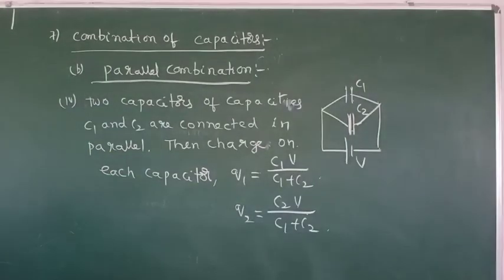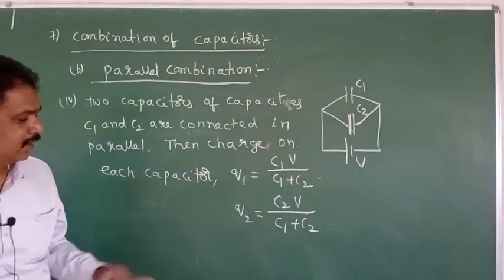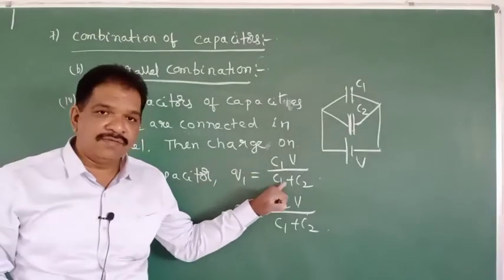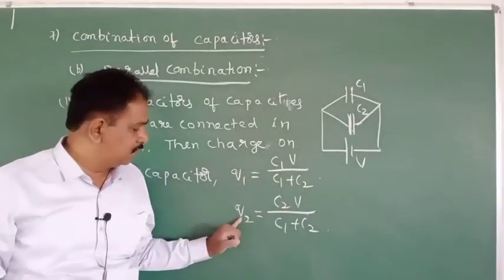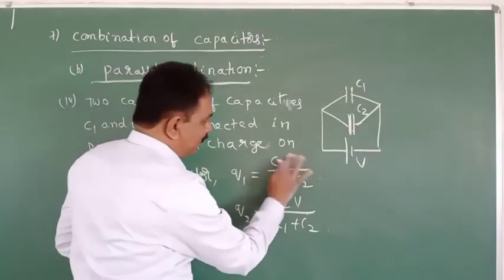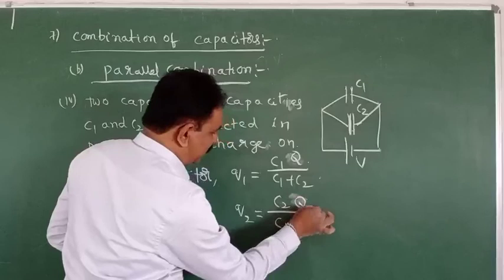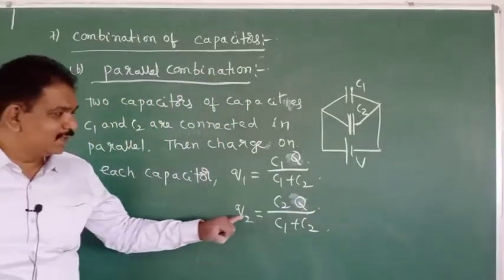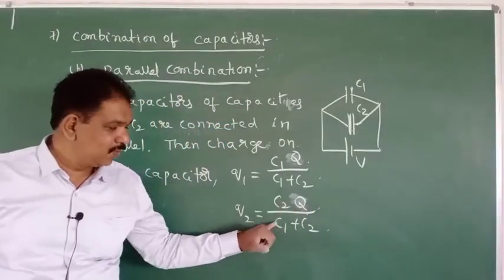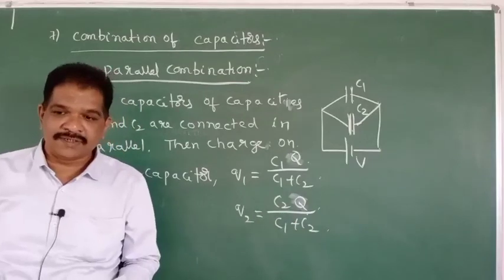These formulas we will use for calculating the charge. Q1 is equal to C1Q by C1 plus C2. Q2 is equal to C2Q by C1 plus C2.